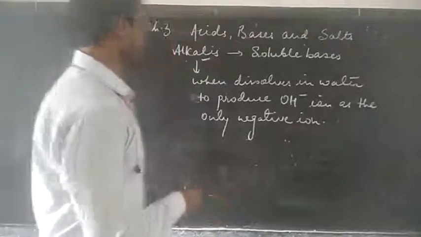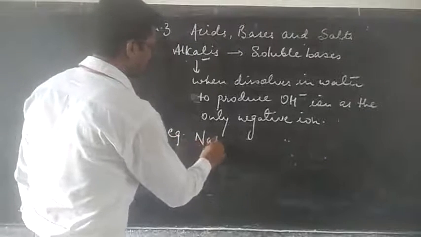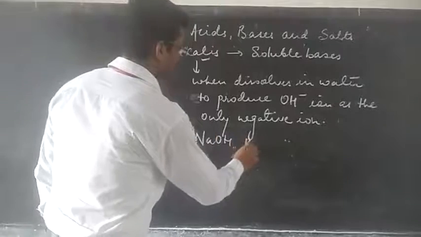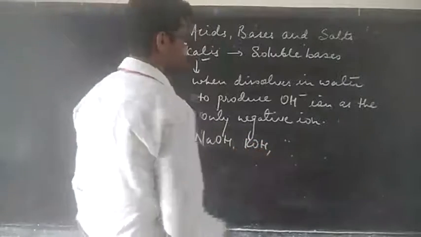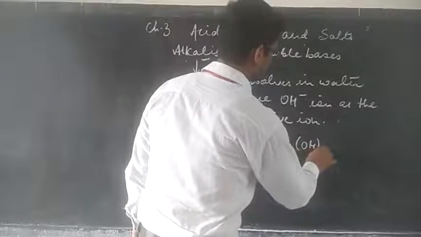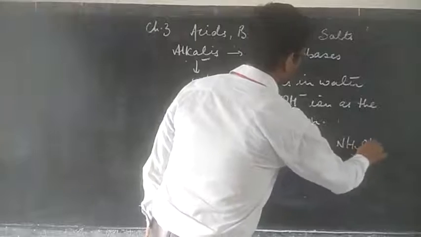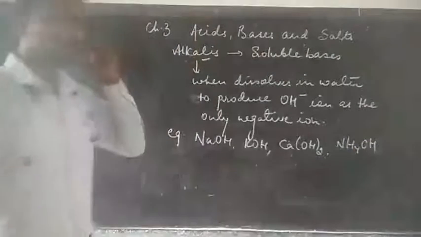We have examples like sodium hydroxide, potassium hydroxide, then calcium hydroxide, ammonium hydroxide. These all are examples of alkalis.